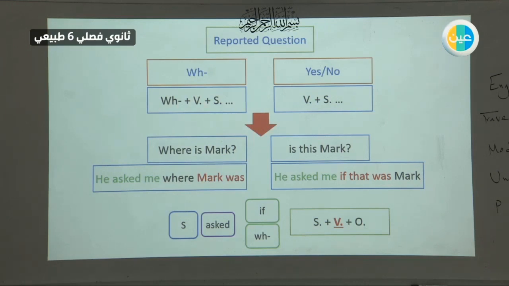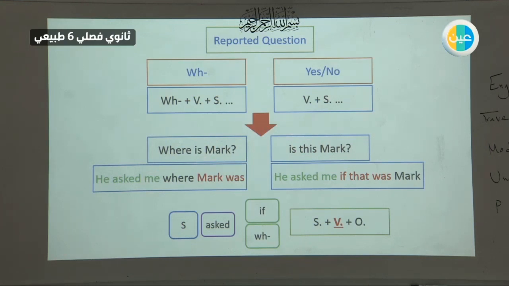So, where is Mark? WH question word, verb, then we have the subject. But for the yes-no question, we just start with the verb and then the subject. So, is this Mark? Is this Mark? So, instead of the WH question word, we omitted it and we started with the helping verb. Okay, let's report each one of these.